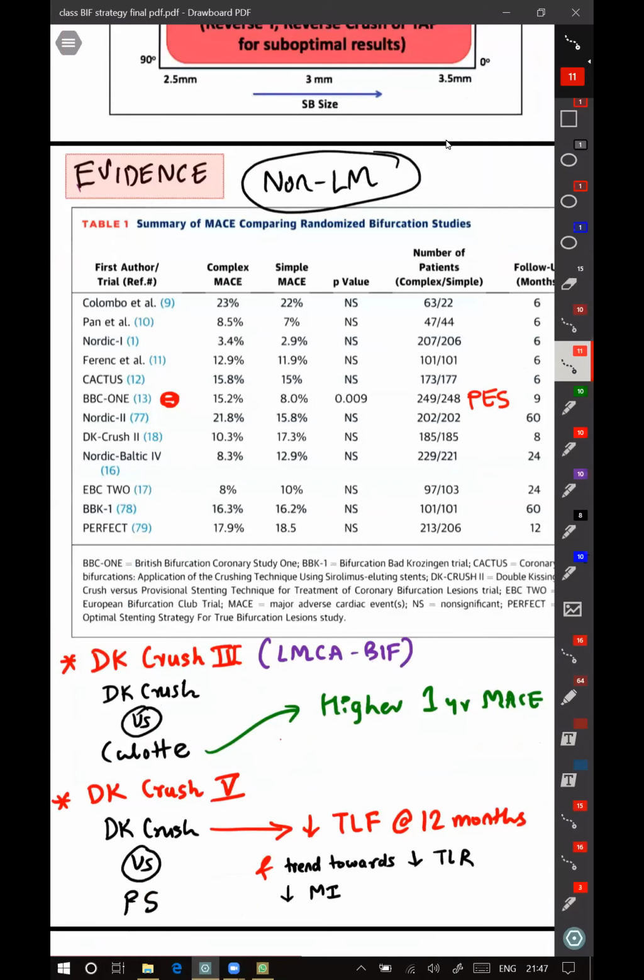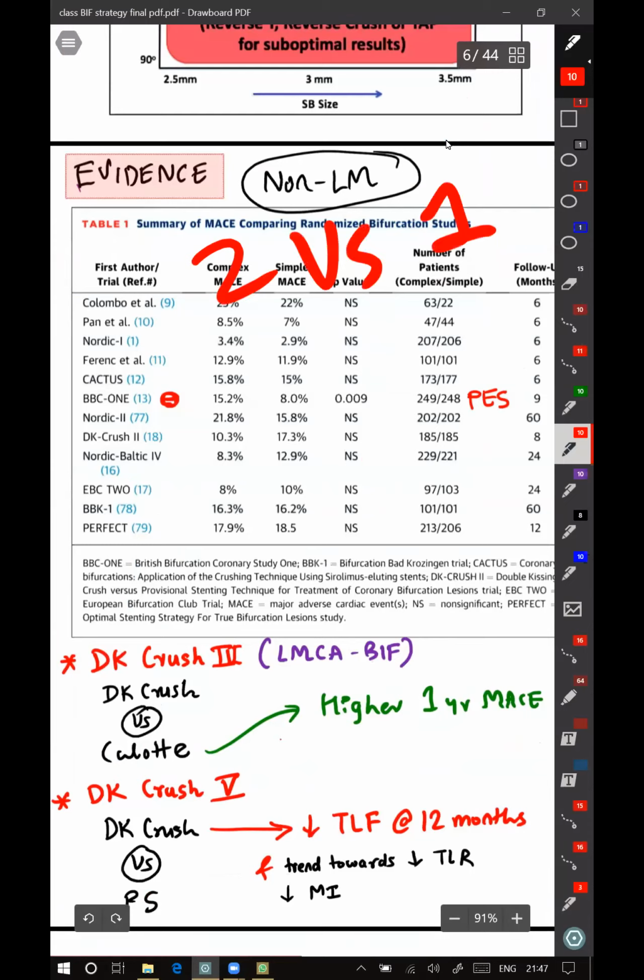For non-LM lesions, there are multiple trials. Most of them are non-significant. They have not shown any superiority of doing two stents versus one. This is basically done for two versus one stent.